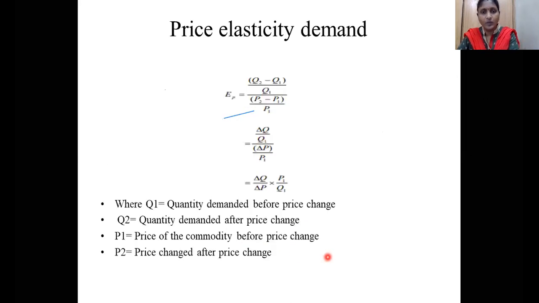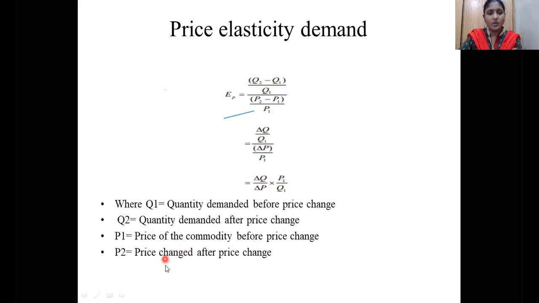I am moving to what I have explained. The change in quantity demanded is given by Q2 minus Q1 by Q1, where Q1 is the quantity demanded before the price change, that is, at the normal price. Q2 is the quantity demanded in the market after the price change. So the change in quantity demanded is Q2 minus Q1 by Q1. Next, P1: at the beginning, what is the price of that commodity? Next, P2.